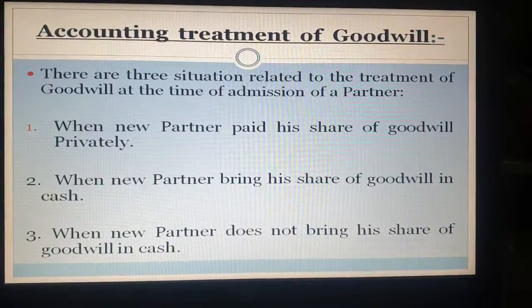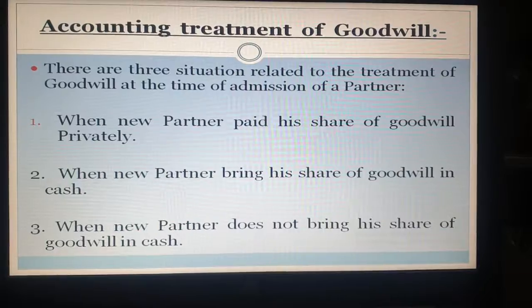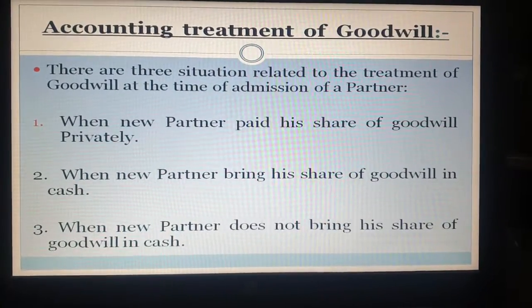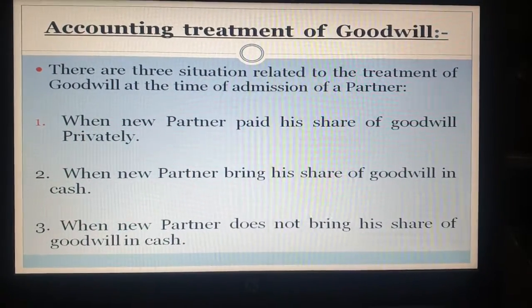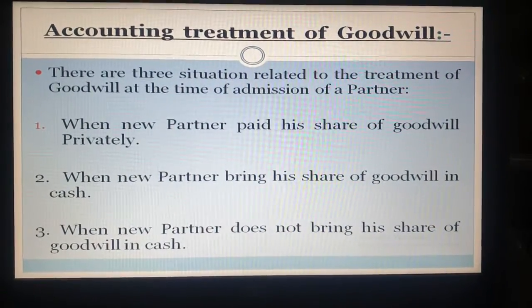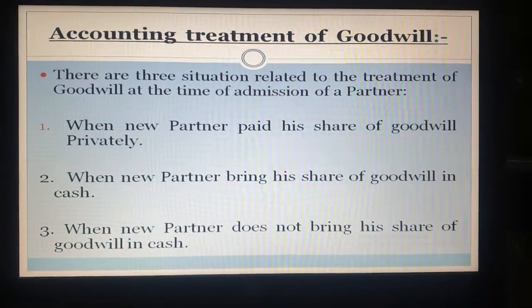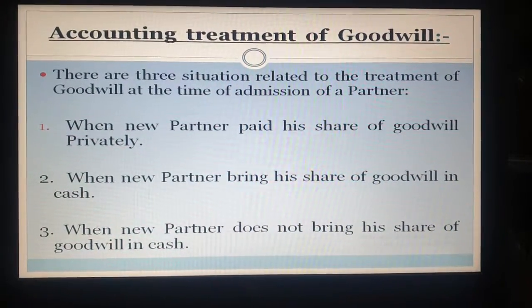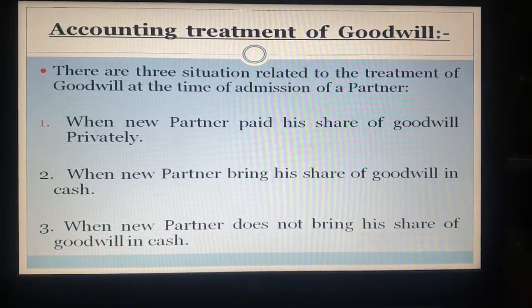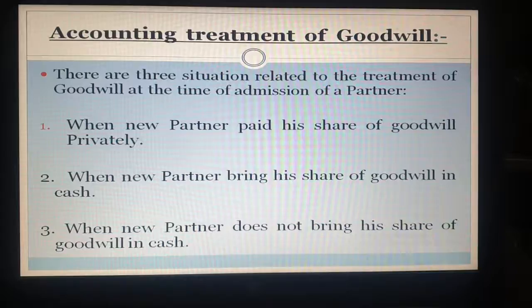Namaskar everyone. Today we'll start one of the most important topics of chapter 3, that is the accounting treatment of goodwill. In the previous video I discussed the various cases of calculating the sacrificing and new ratio. Now let's start with the treatment of goodwill.